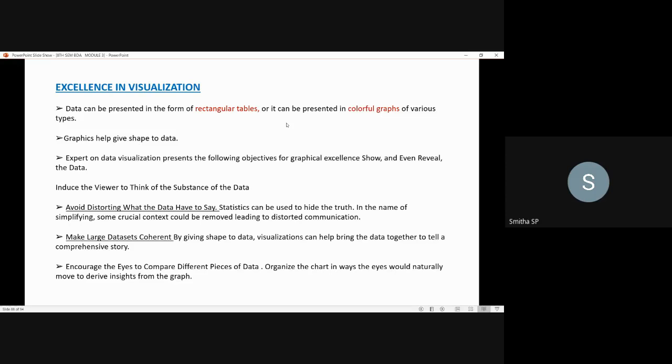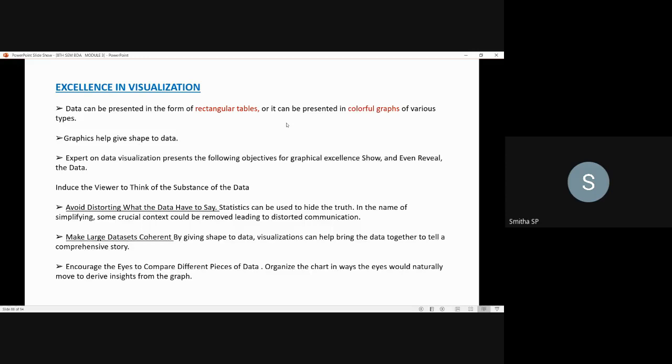Next, induce the viewer to think of the substance of the data. To make this happen, in the data visualization you should induce the viewer to think of the substance of the data, what is actually there in the data. That you have to think.